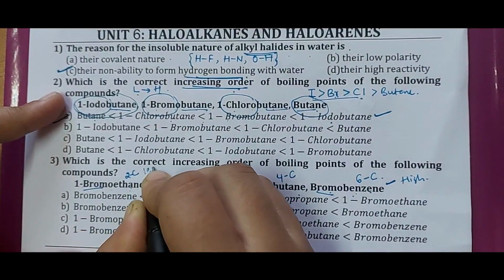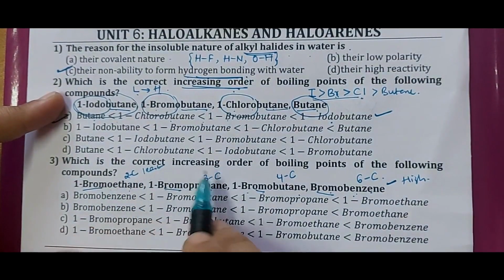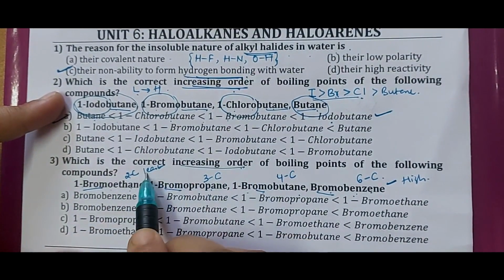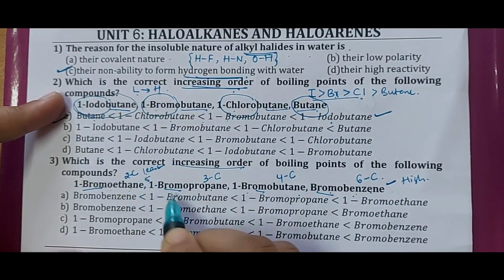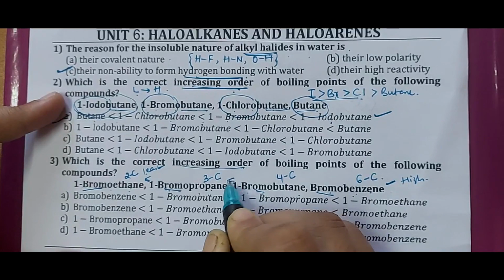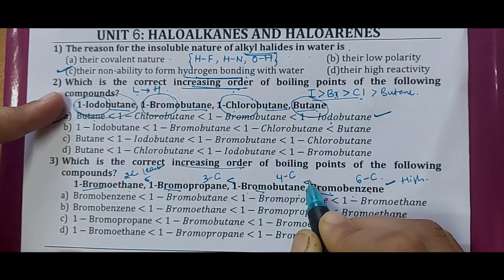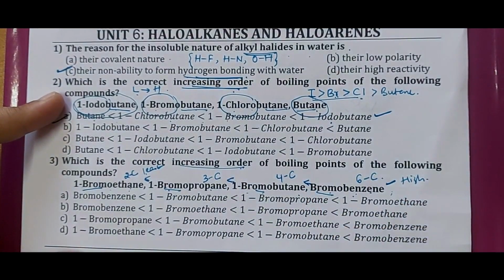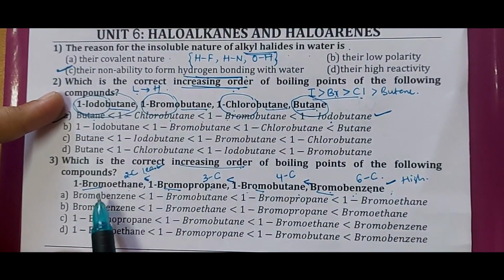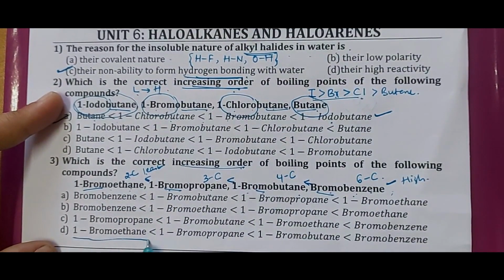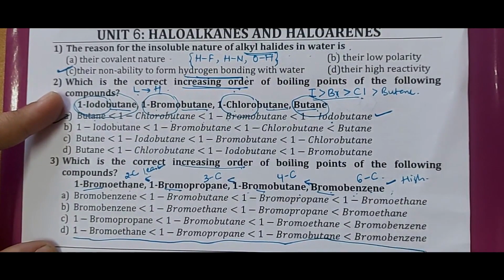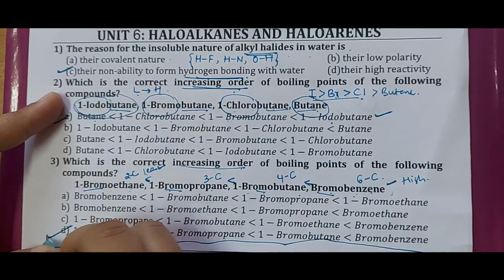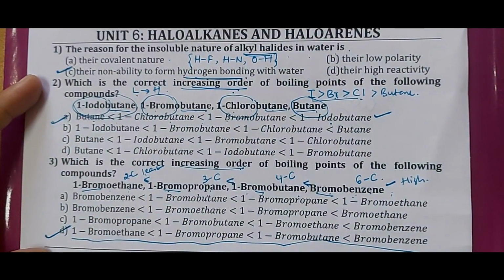Hence bromobenzene has higher boiling point, 1 bromoethane has lower boiling point. Increasing order means least to highest. So 1 bromoethane has lower boiling point than 1 bromopropane, then 1 bromobutane, and finally bromobenzene. And hence the correct answer for the given question would be option D, where we see 1 bromoethane lower than 1 bromopropane, then 1 bromobutane, and bromobenzene. So option D is the correct answer.